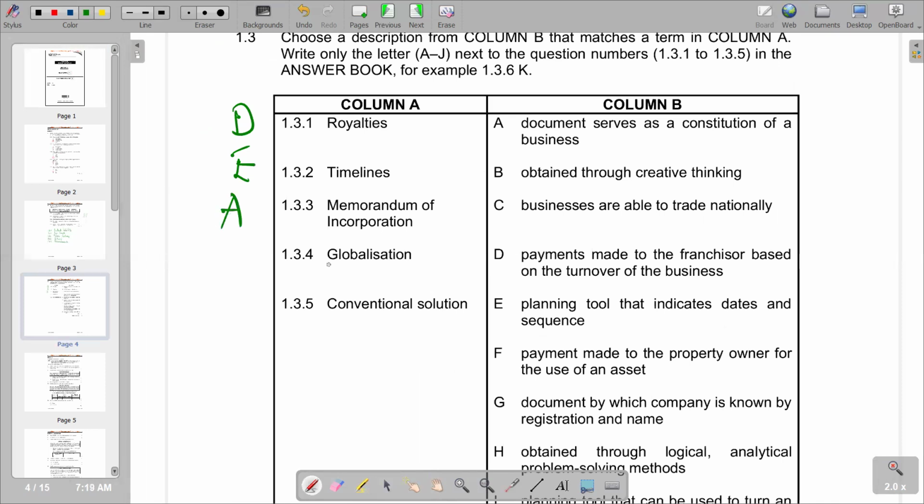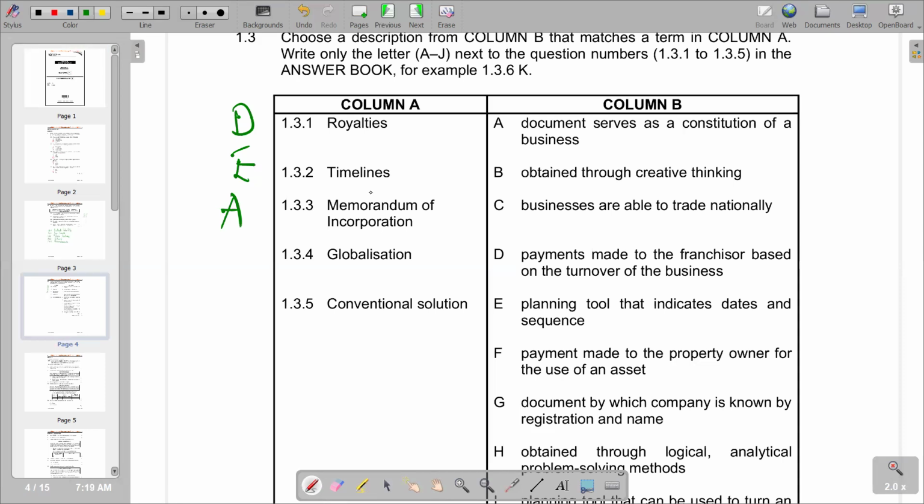Then I've got globalization, and globalization, we know that this is basically the interaction of our domestic economy, of our local economy with other economies. It's described within the context of the interaction that transpires between nations worldwide. So, for example, we have got our country, in particular, we're talking about South Africa, interacting with maybe Western countries, and that through international trade, that is also globalization.